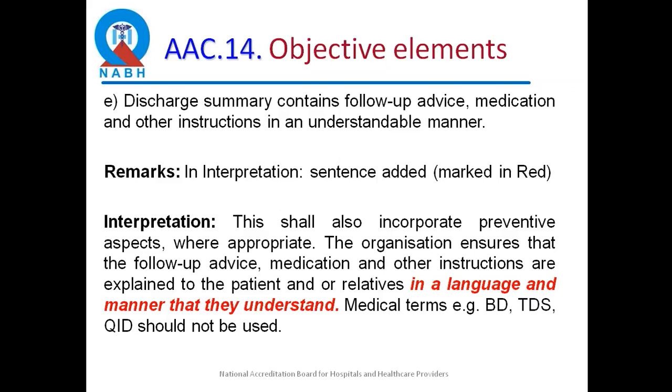So at least they are verbally explaining to the patient on the medication and the advice, so that they understand, like you do in a consent, get their signature, and avoid jargon terms which they will not be able to interpret. Now they are not familiar with QID or BD. So at least in that they should be clear. Either you use a symbolic language or you write it in full without abbreviations, so that even if a patient doesn't understand, he can ask somebody to explain it to them and it is clear.